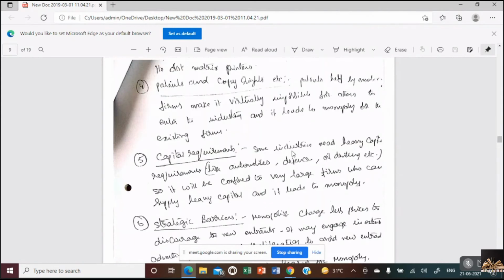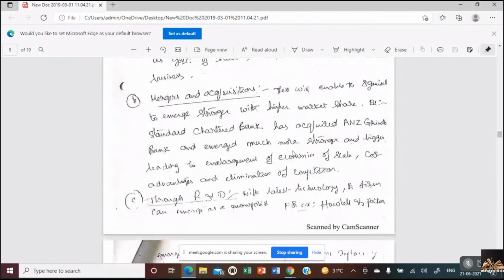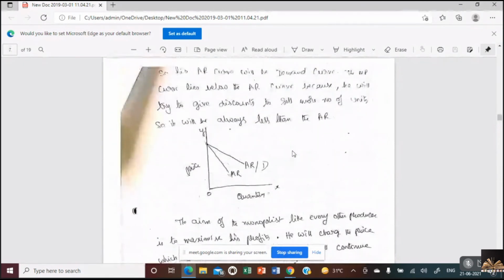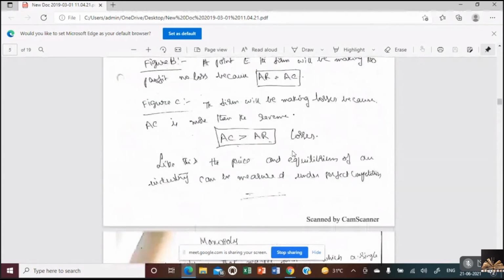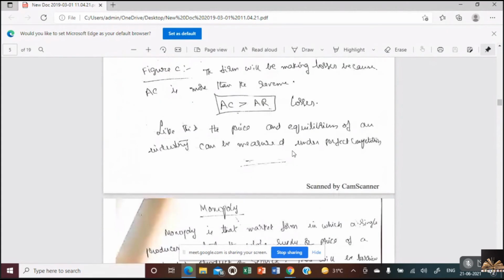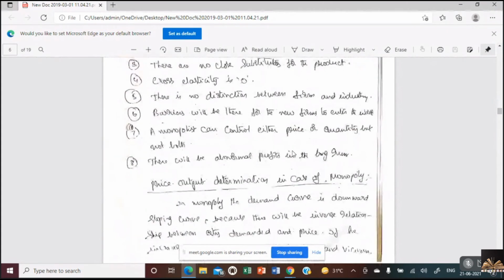So we have 6 causes of monopoly, 8 features of monopoly, and price and output determination under monopoly. And we have already done price and output determination under perfect competition in the long run and short run. So this is all about the concept of monopoly.